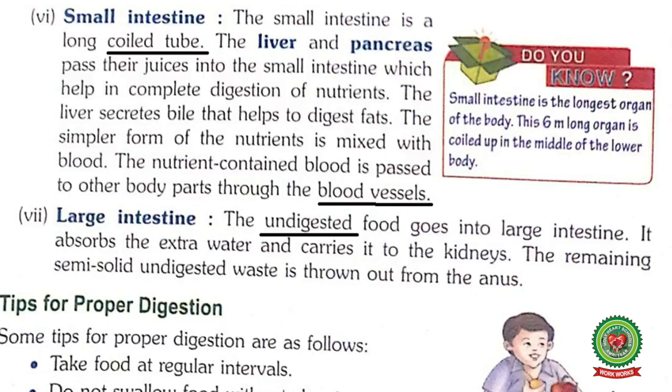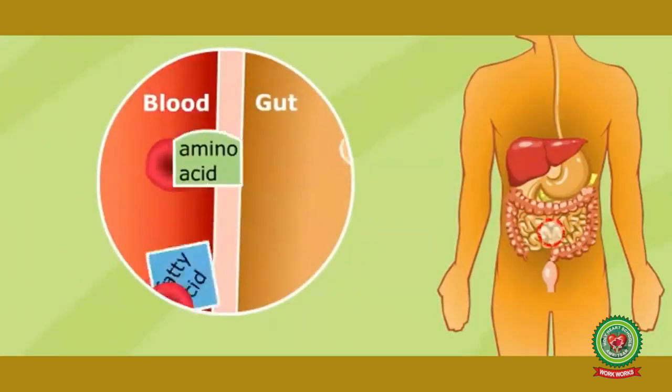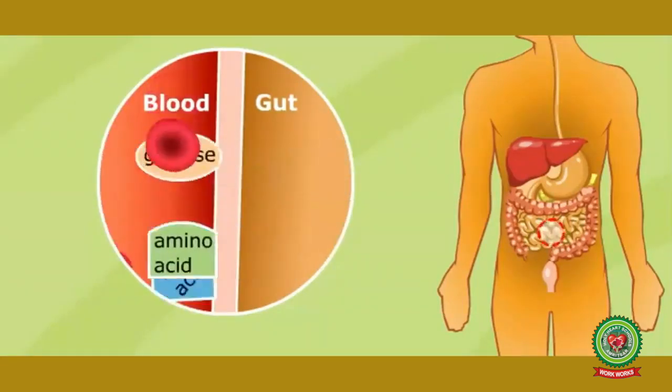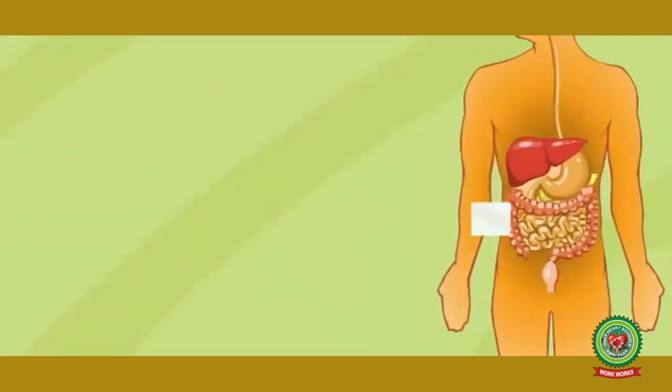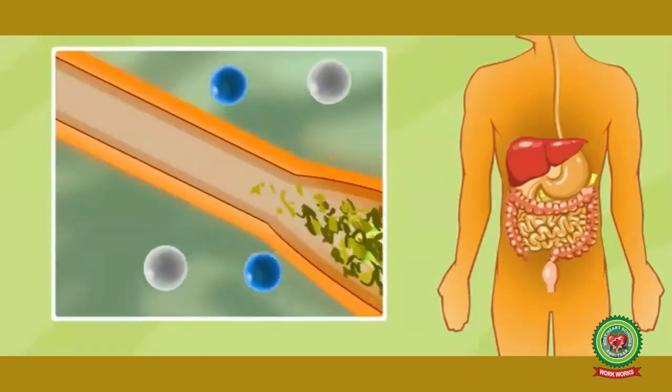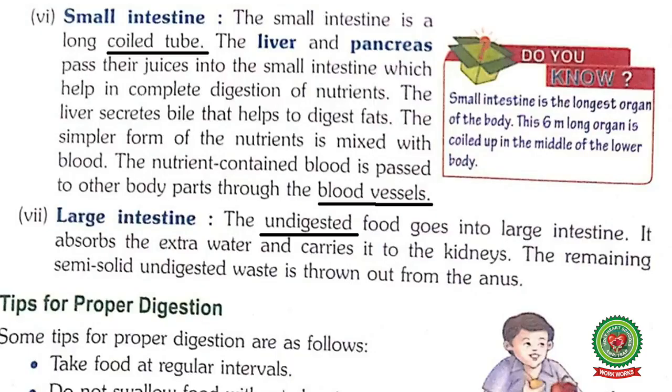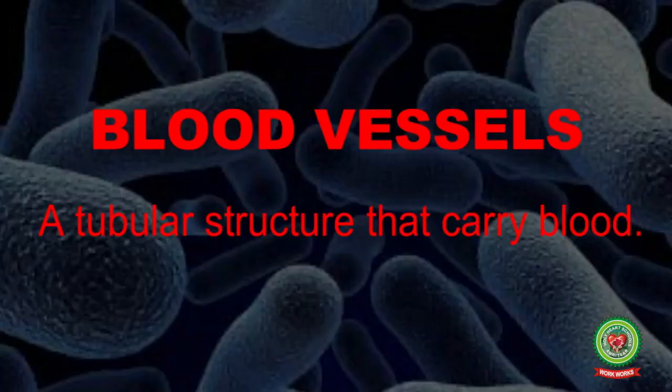The simpler form of the nutrient is mixed with the blood. So whatsoever is released after digestion of food gets mixed with the blood. The nutrient-containing blood is passed to other body parts through the blood vessels. So whatsoever nutrients get mixed with the blood get passed to the other body parts with the help of blood vessels. Underline the word blood vessel. It means a tubular structure that carries the blood.